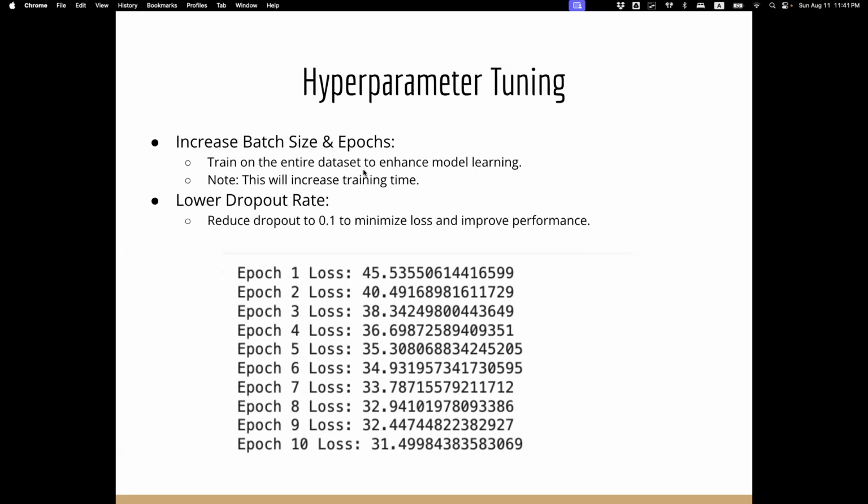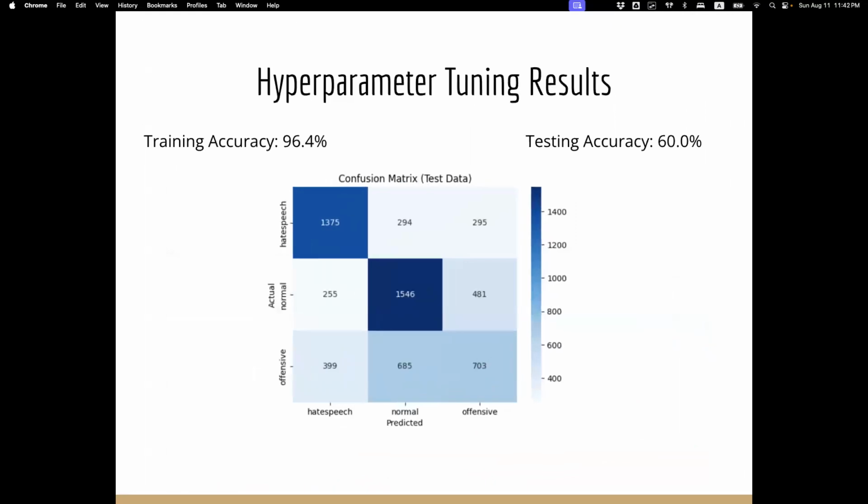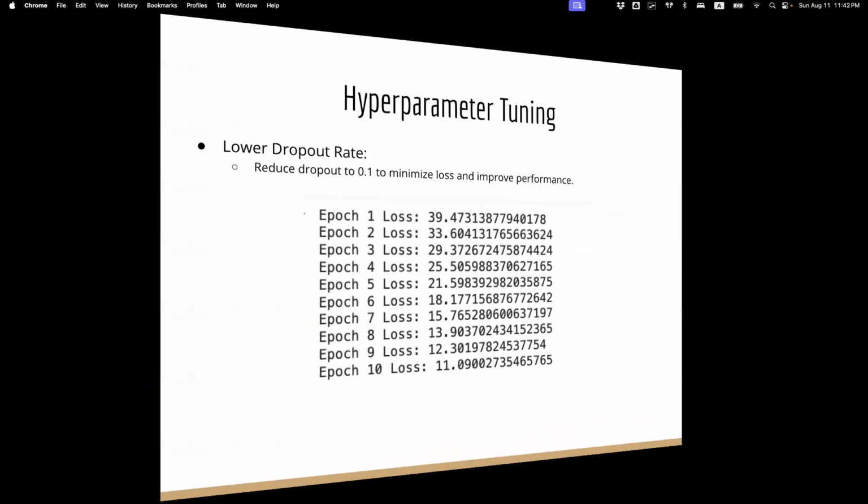But despite that, it didn't make much of a difference in the testing accuracy. Also, we lowered the dropout rate to 0.1 because the loss was quite significant. This is perhaps something that could minimize the loss and improve performance. However, the training accuracy went up quite significantly, but the testing accuracy did not progress, and that resulted in a worse result at the end.